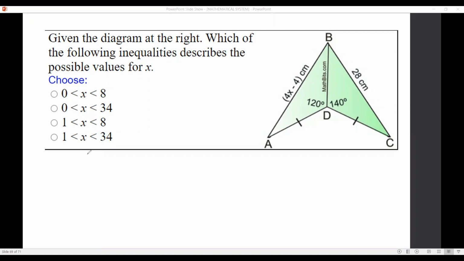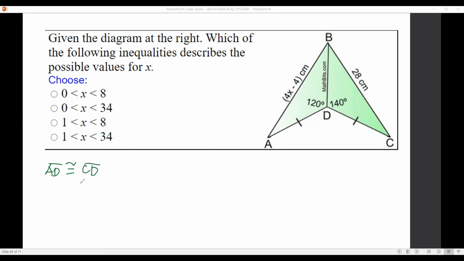So today, we are going to solve this kind of problem taken from mathbeats.com. Given the diagram at the right, which of the following inequalities describes the possible values for x? To use the hinge theorem, we need to check if the triangles have two congruent sides. Here, AD is congruent to CD. Okay?